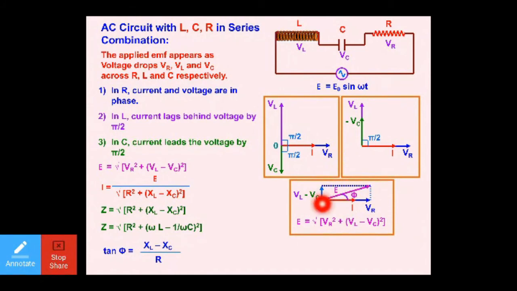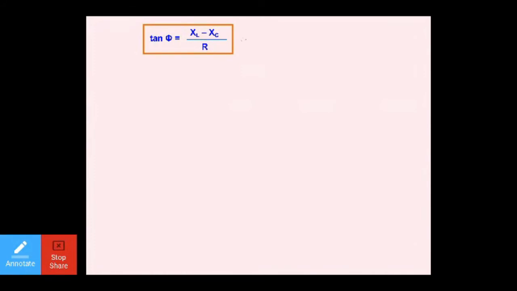Now, from this graph, you can find the value of tan phi. Tan phi is equal to perpendicular upon base. The perpendicular is VL minus VC, and the base is VR. The value of VL is I into XL, the value of VC is I into XC, and VR is equal to I into R. So I and I cancel, and you get tan phi equal to XL minus XC upon R. Furthermore, tan phi is equal to omega L minus 1 upon omega C, upon R.